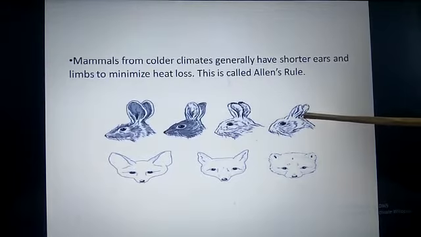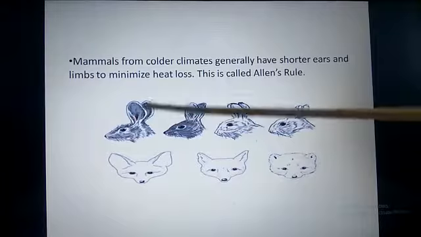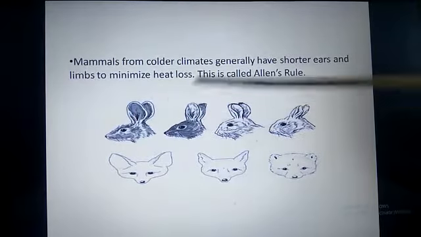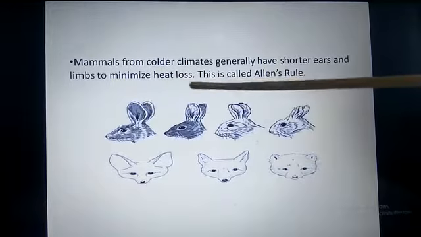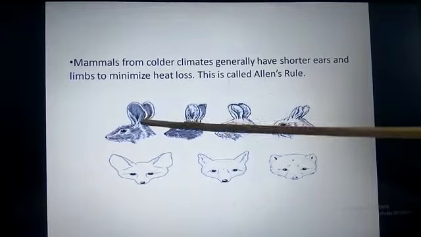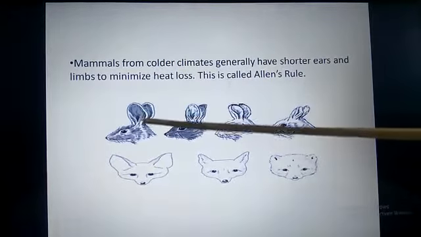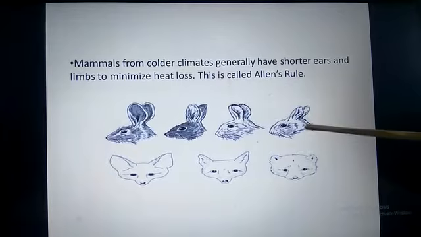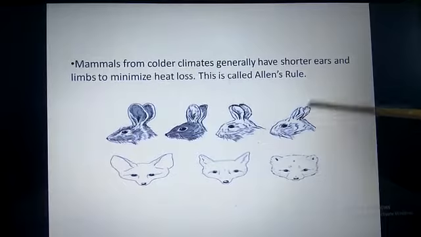living in a cold climate. Now you can see the difference in the structures of the ears. The rabbit, the same species, living in a hot climate has a longer ear structure, and the rabbit living in a cold climate has a shorter ear structure.